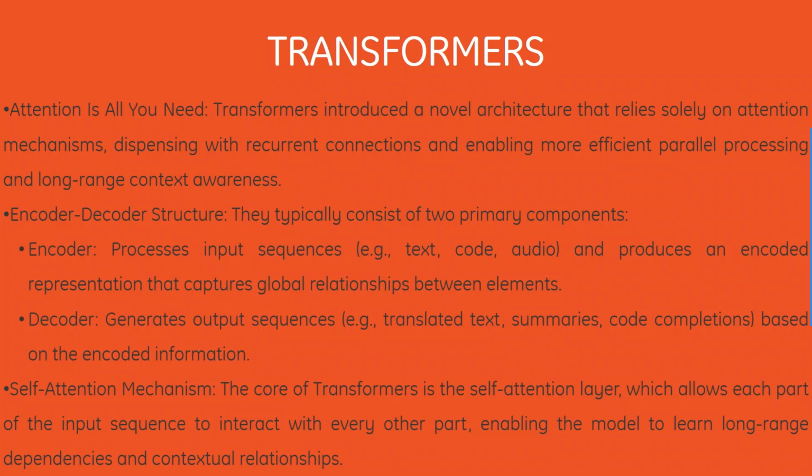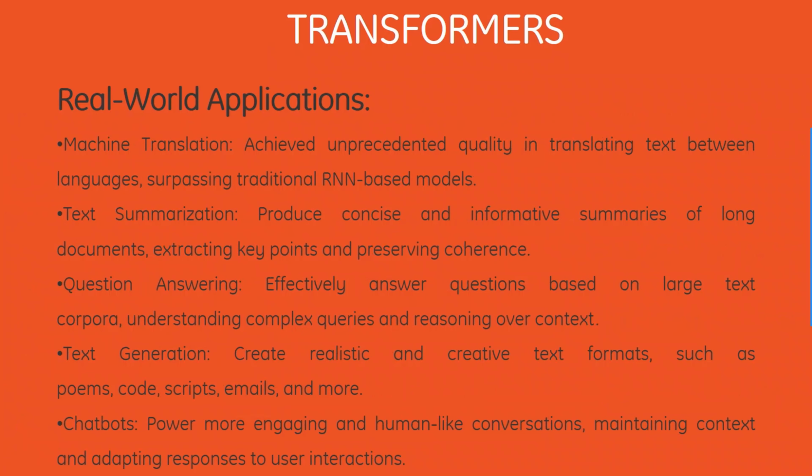What are some of the real world applications? It includes machine translation, that is achieved unprecedented quality in translating text between languages, surpassing traditional RNN based models. Then we have text summarization. This produces concise and informative summaries of long documents, extracting key points and preserving coherence.